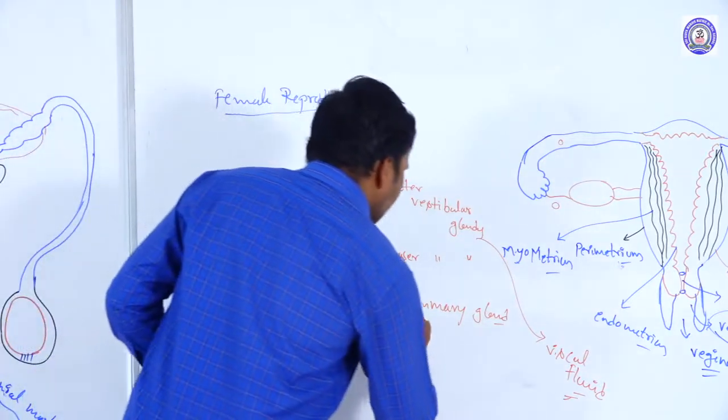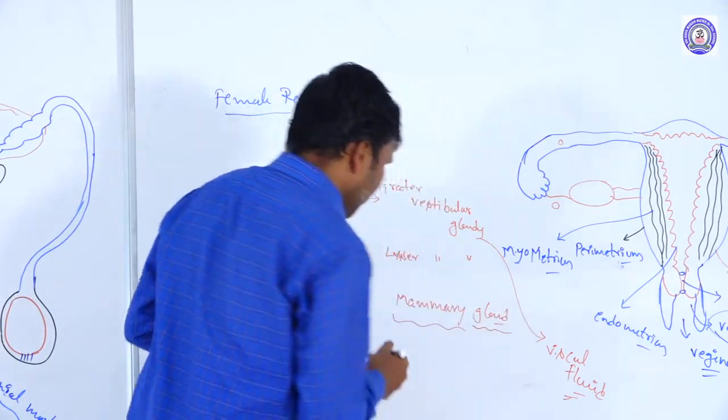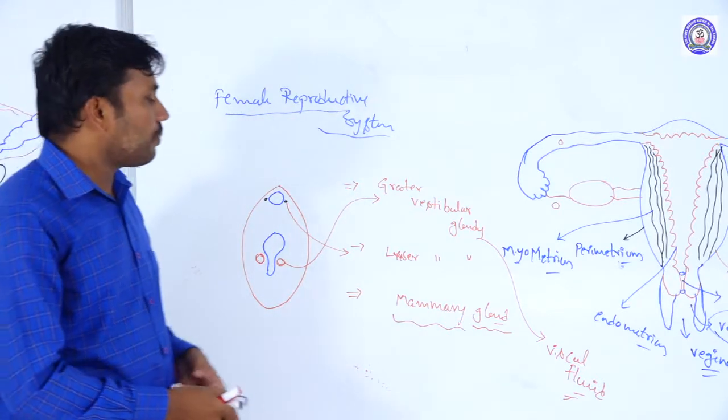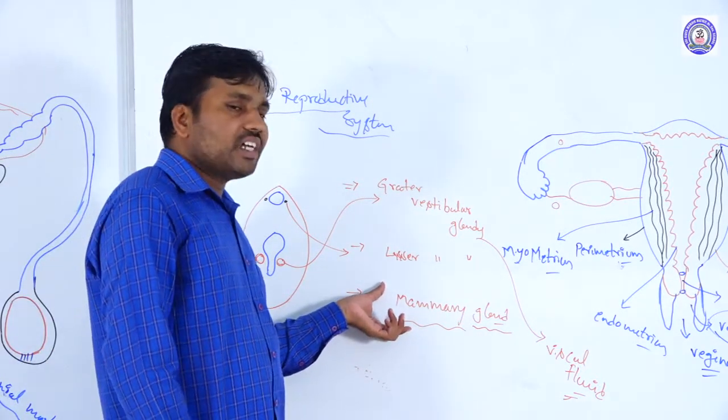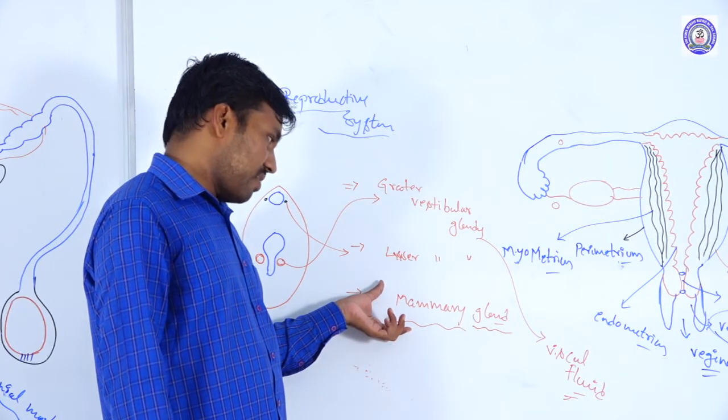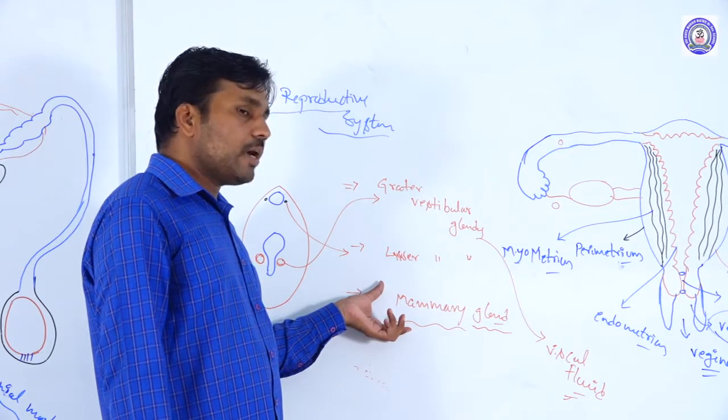The third glands in the case of the female are the mammary glands or the milk glands. These come under sexual dimorphism in females.